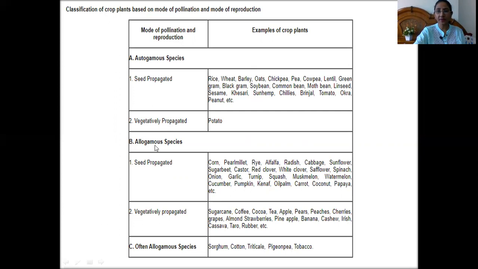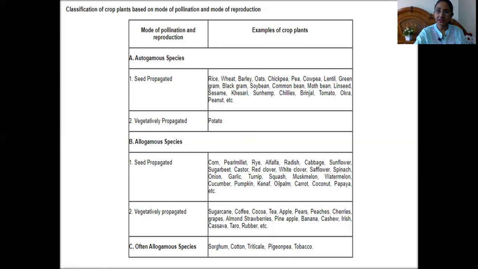And the second is allogamous or cross-pollinated. Allo means different. Examples of cross-pollinated species propagated through seed are corn, pearl millet, rye, alfalfa, radish, cabbage, so different types of vegetables. Then there are certain condiments and spices like red clover, white clover. Vegetables like safflower, spinach, onion, garlic, turnips, squash, muskmelon, watermelon, different types of fruits, pumpkins, cucurbits. They all come under cross-pollinated crop species which are propagated through seed.